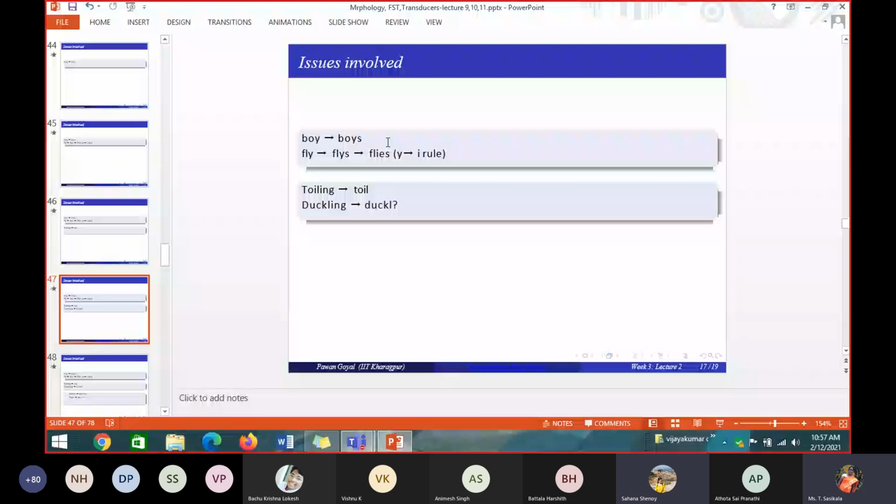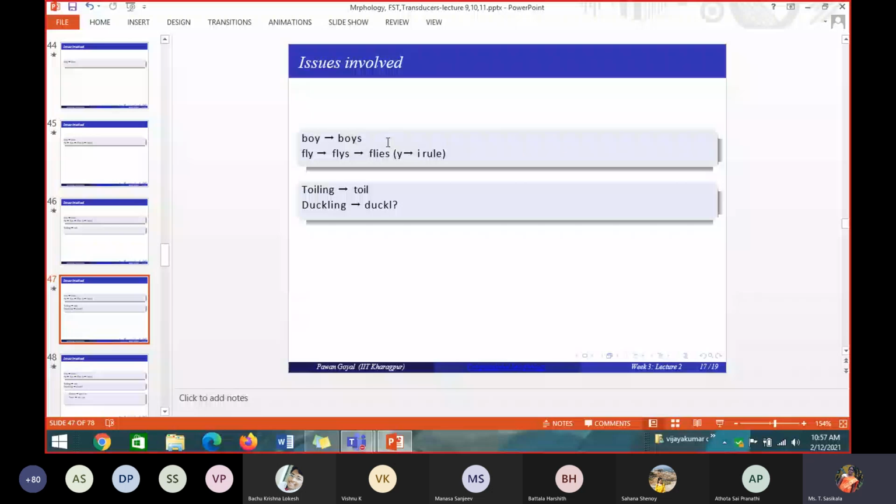So in toiling, when it removes the suffix, ing is removed, so we get a proper root word. But in duckling, when we remove the suffix ing, what word are we getting? We get duckl, but it is not a correct English word. So how do I find that duckl is not a correct English word?